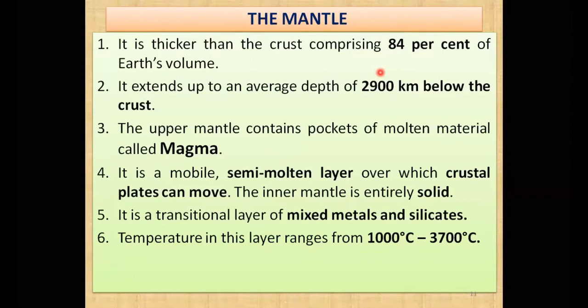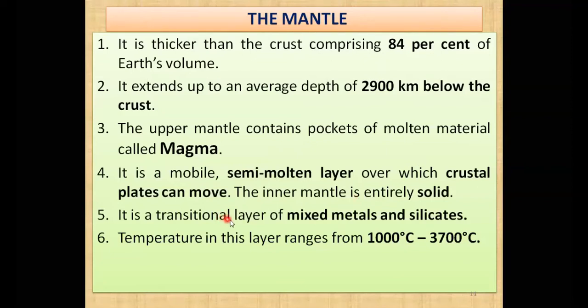The upper mantle contains, that I showed you in the image also, molten material, the melted material, known as magma. And that magma is movable, that is why it is written mobile. It is a semi molten layer, where the crustal plates, that is the lithospheric plates, can move above this particular mantle. While the inner mantle that I showed you, that yellow part, is entirely solid, because of the high pressure they are solid.